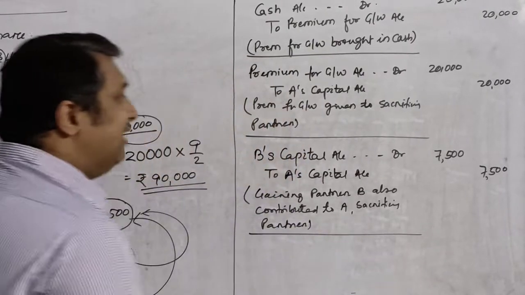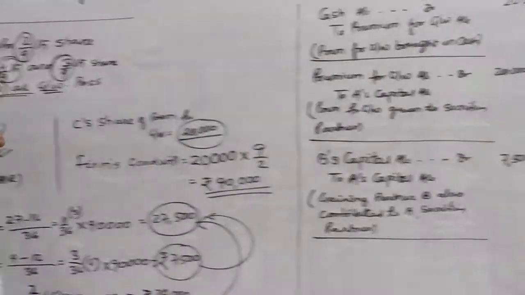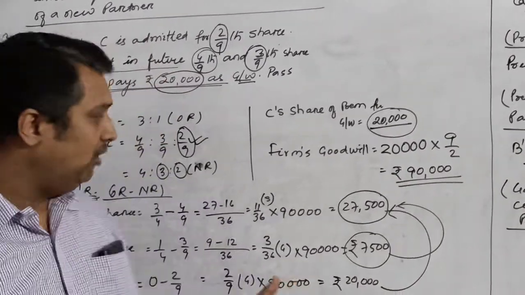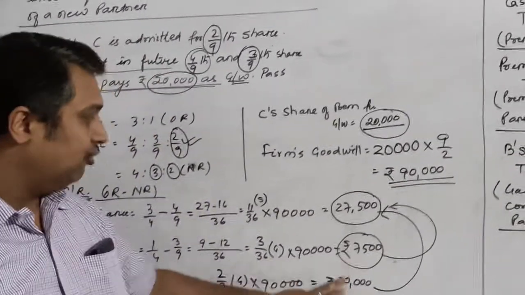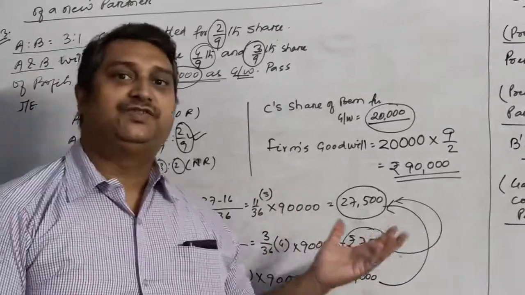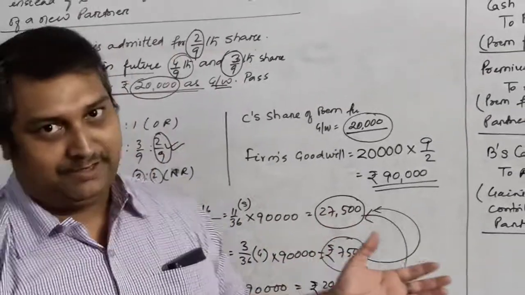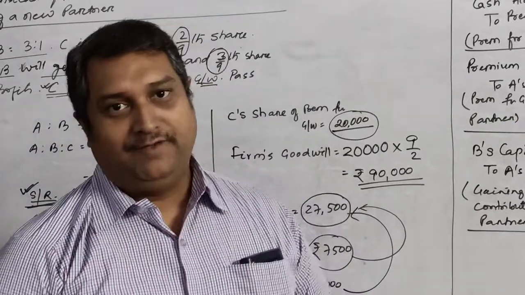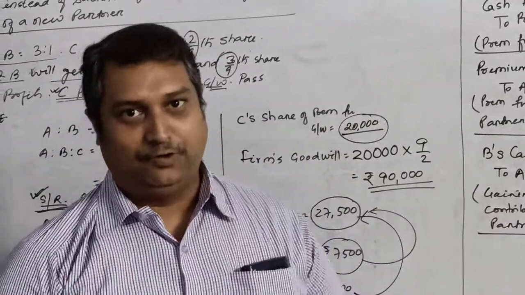In case there is more than one partner who will be sacrificing, then you will calculate the sacrificing ratio and the amount of each of the gaining partners will be distributed among the sacrificing partners. I hope this video will help you a lot in solving the sums based on the treatment of goodwill. Thank you.